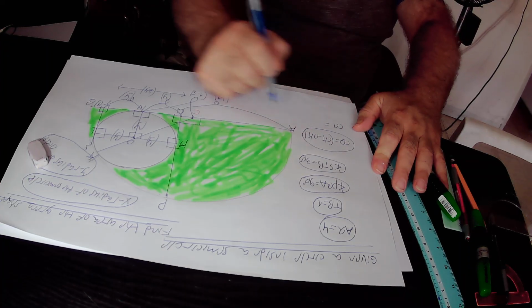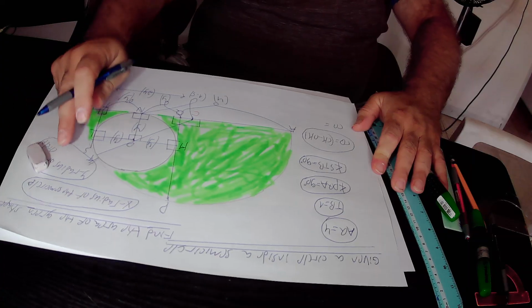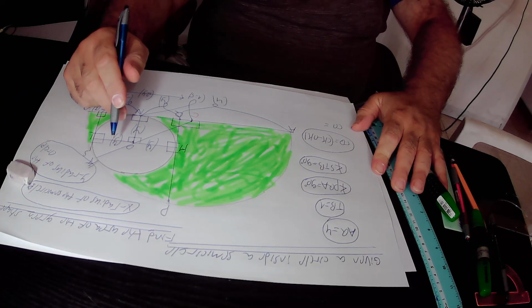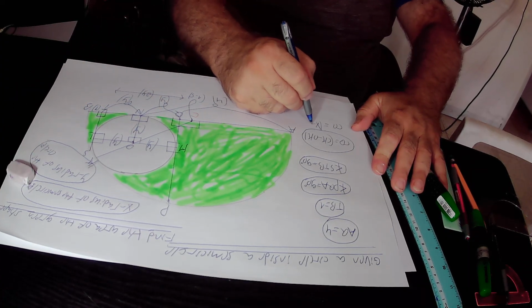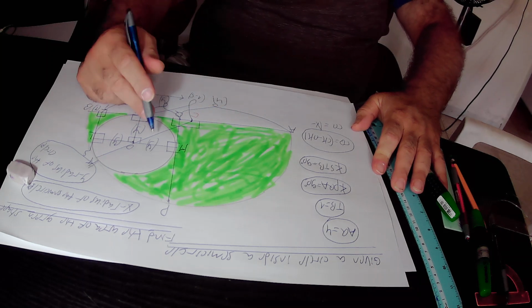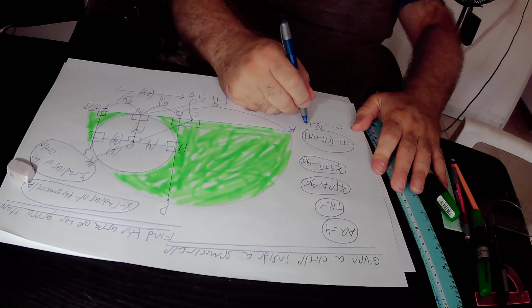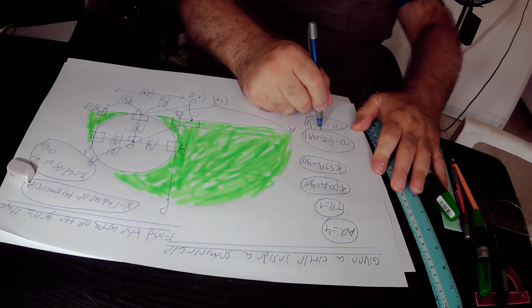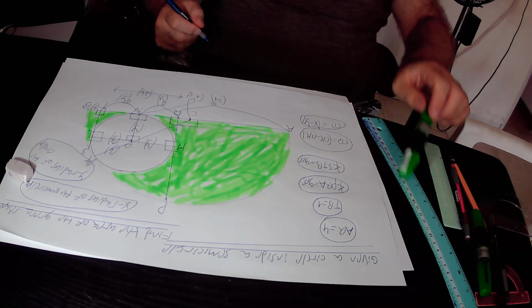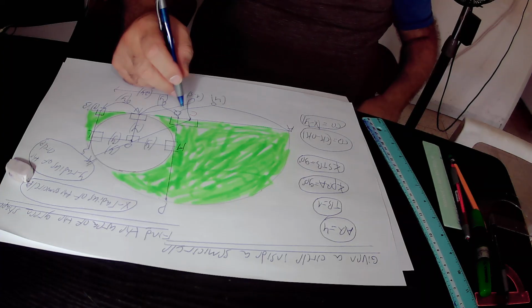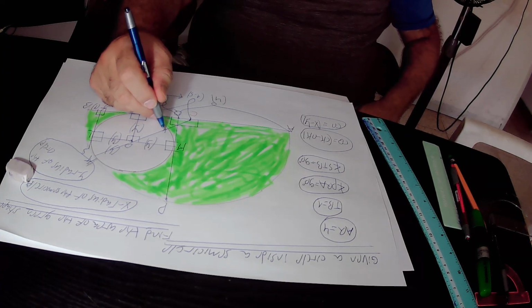CK is the radius of this semicircle, which equals x. OK is the radius of this small circle, which equals y. So in total, CO equals x minus y. So line segment CO equals x minus y in its length.